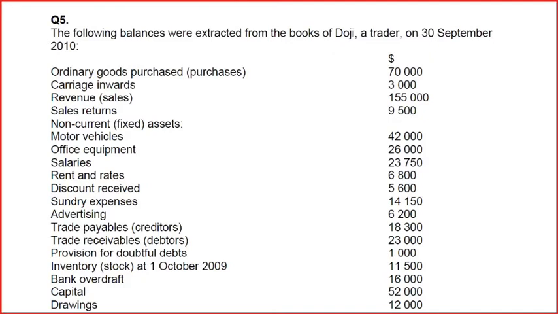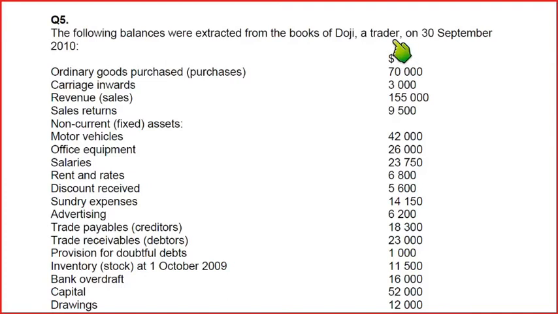So the year is ending on 30th September. It's not the case that all businesses should end their year on 31st December. Whenever your business is started, after 12 months the financial year ends. The business does not end, basically the financial year ends after 12 months.